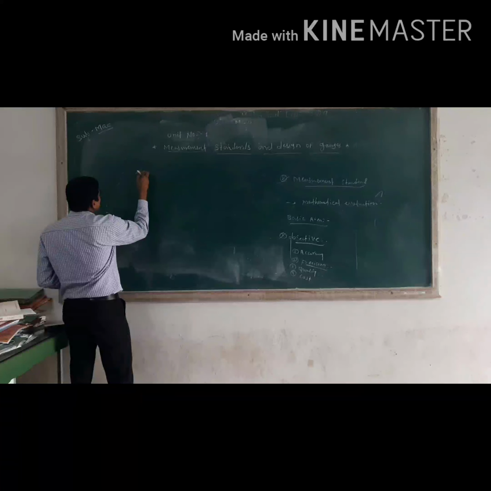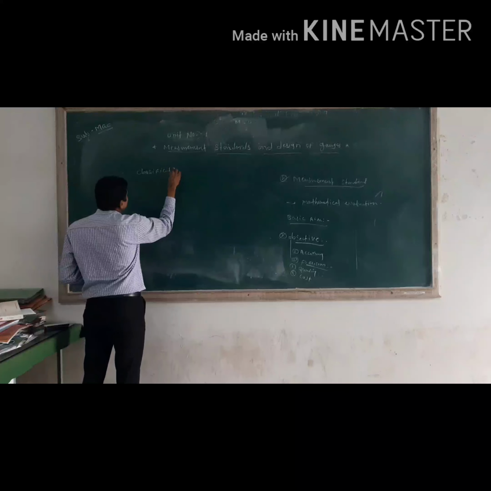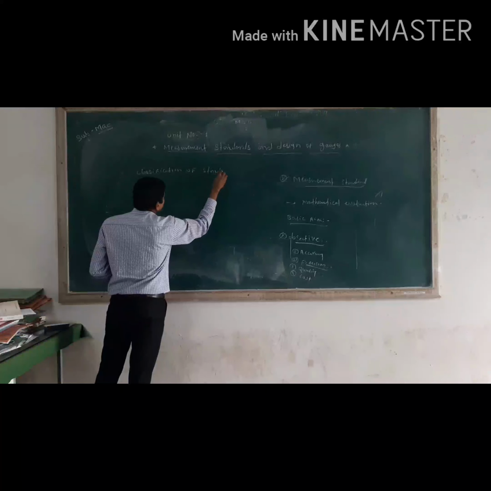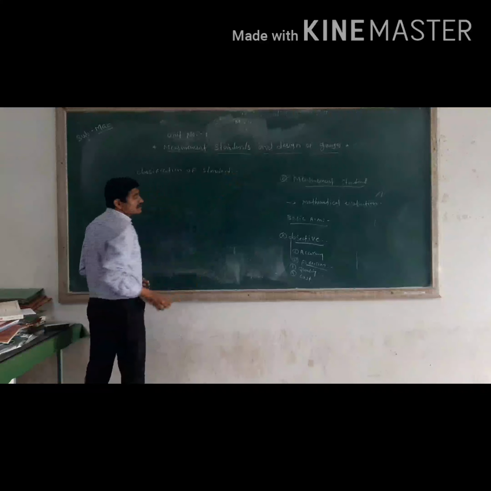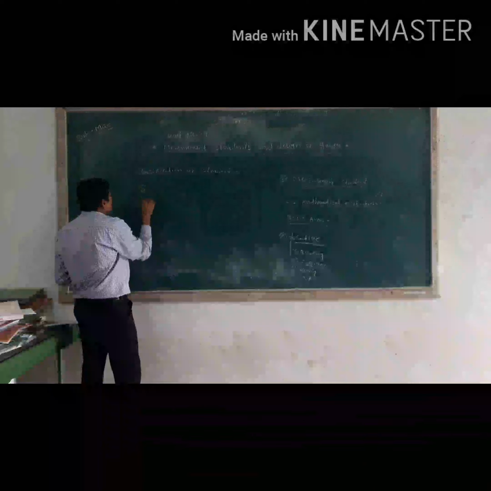Then we'll see the measurement standards. The National Institute of Standards and Technology, NIST, earlier called the National Bureau of Standards.